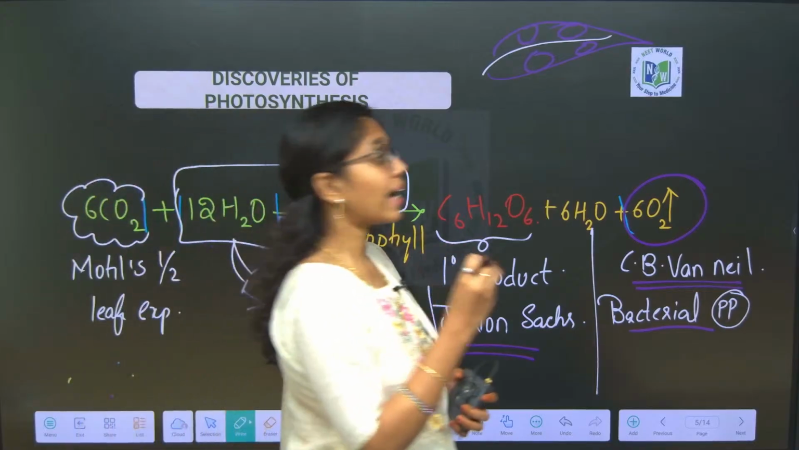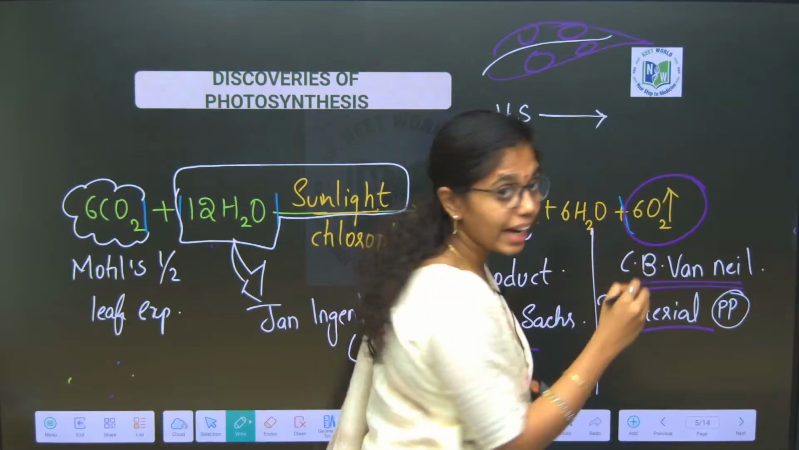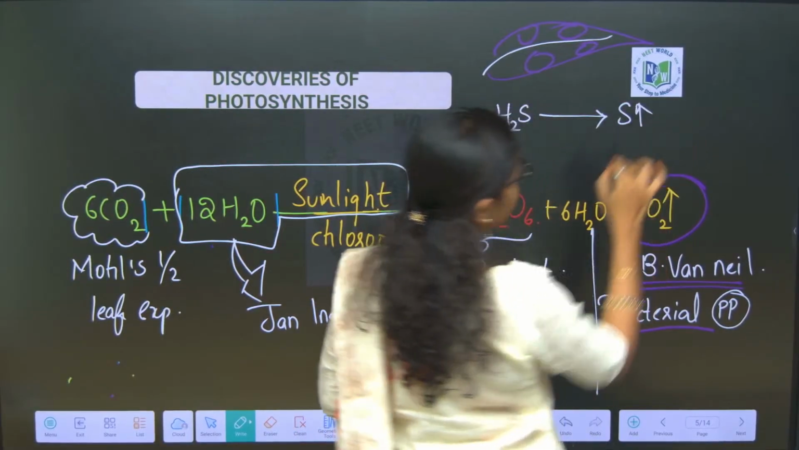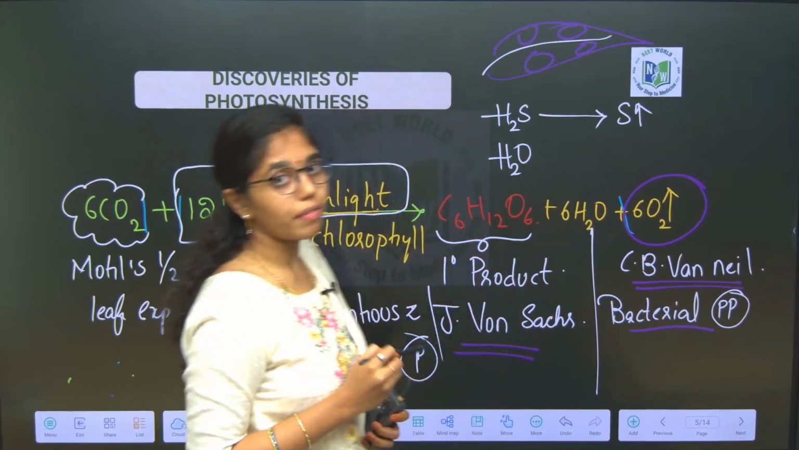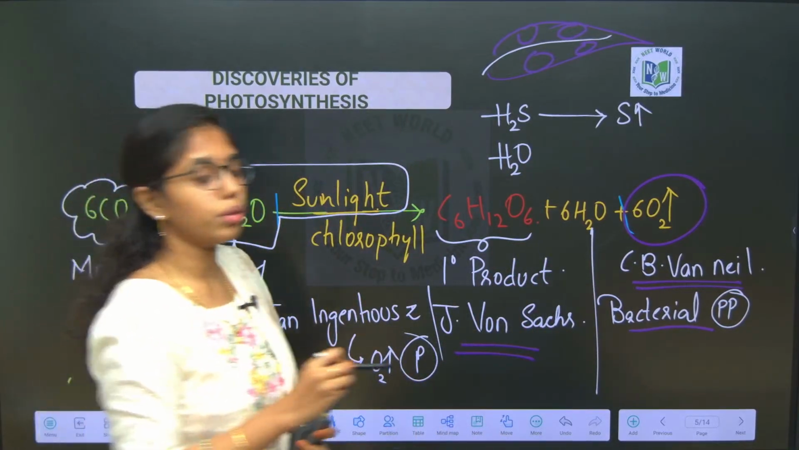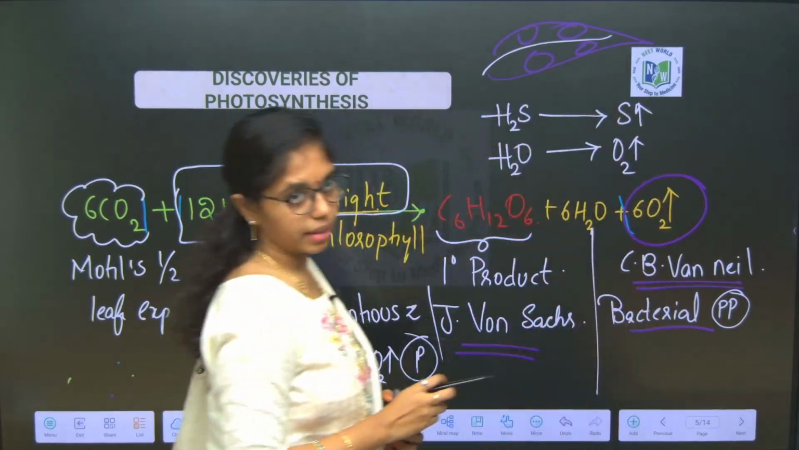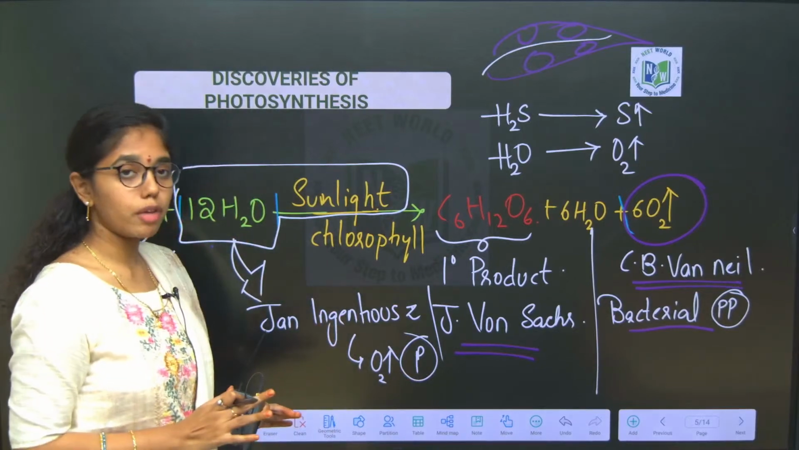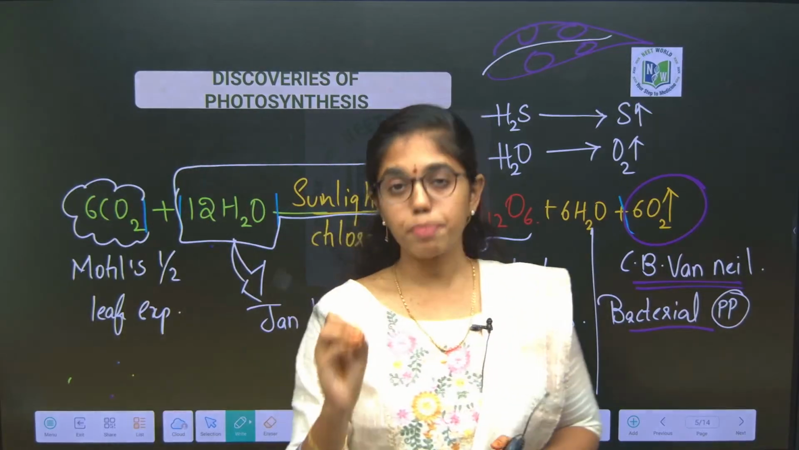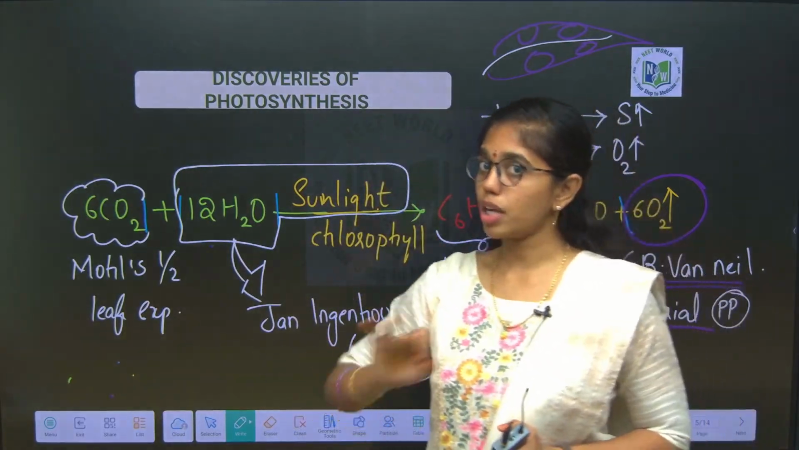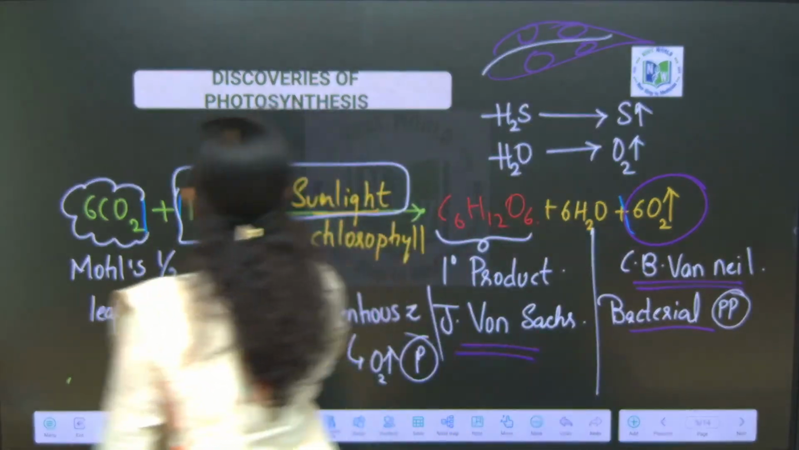How? Because in bacterial photosynthesis, the electron donor will be H2S, and at the end, products like sulfur will be evolved. Same case in oxygenic photosynthesis of higher plants, where water is the electron donor, oxygen is evolved as a byproduct. Okay, so by conducting bacterial photosynthesis, C.B. Van Niel has said that oxygen, whichever is formed as a byproduct of photosynthesis, is coming from water, not from carbon dioxide. And finally, who discovered oxygen?